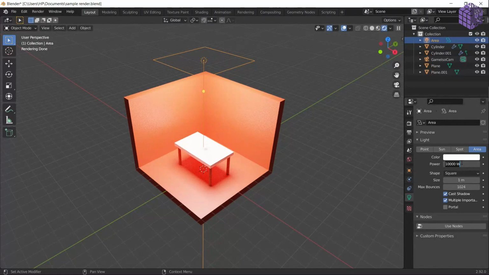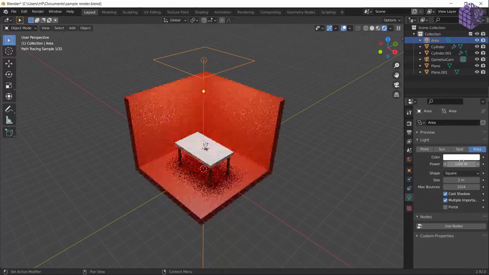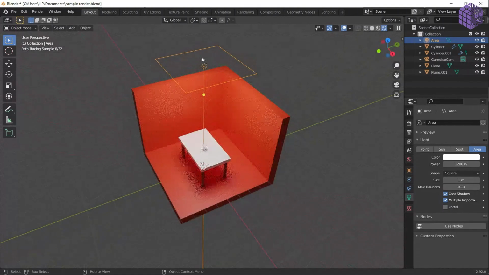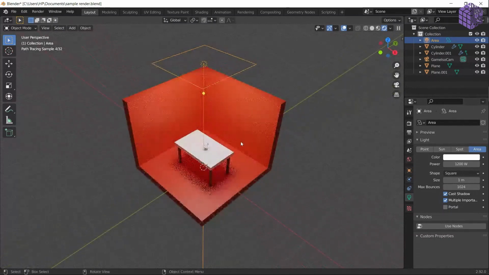Yeah, this is pretty fine. So, 1,000 watt bulb, this is how it works. I have introduced an area light and why we use an area light: to reduce the shadowing. If I size that up, the smaller it is, the more intense shadows we have in real life. So let's increase that so we can have a lot less shadowing, less intense shadows.